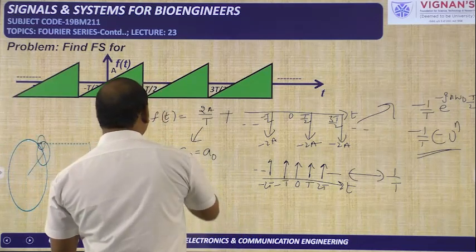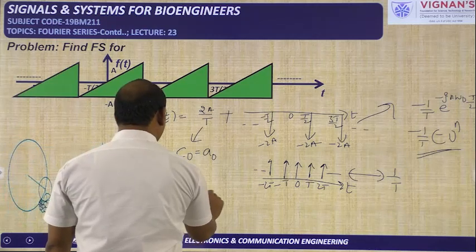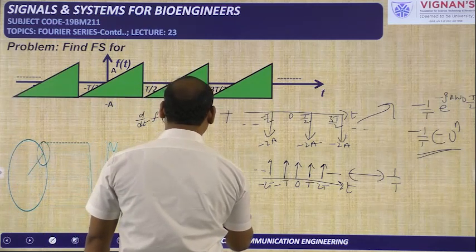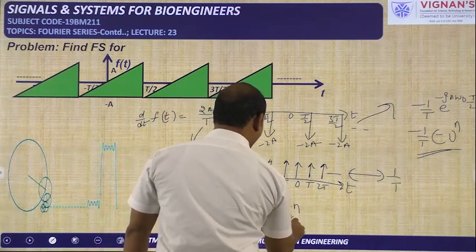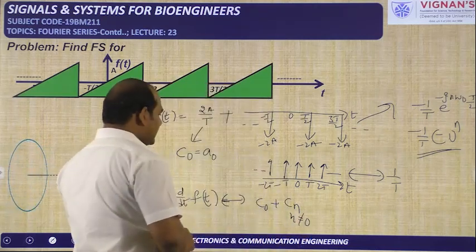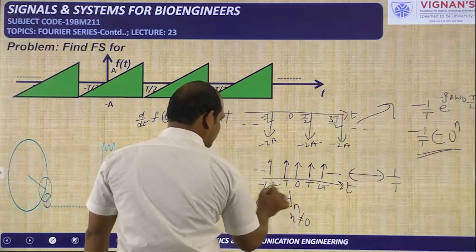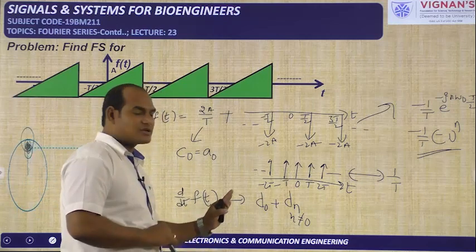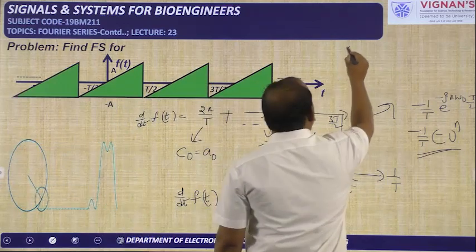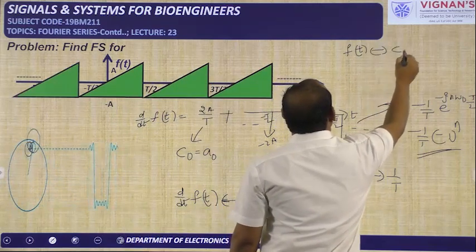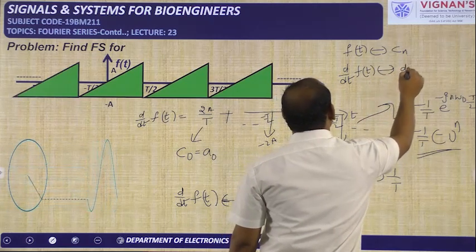Now what we need to do, we have here the coefficient for d by dt of f of t. For this one the coefficient is given by C naught value plus Cn value, in this one where n is not equal to 0. Generally, for f of t, if you represent Cn as the coefficient, for d by dt of f of t we will represent Dn as the coefficient. For f of t, if Cn is the coefficient, this is one signal. If you do the differentiation, you will get another signal, and this is having the coefficient Dn.